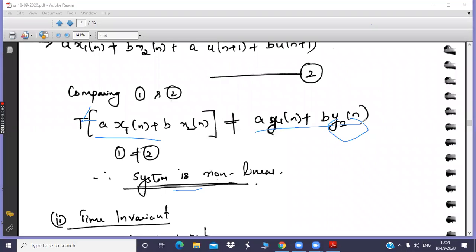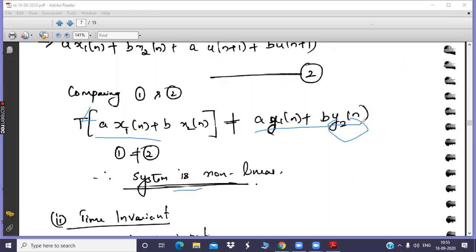Before starting the next class, you need to read that linearity property. Linearity property is very much important for you. There will be some confusions while doing the problems. If you know the theory concept very well, then only you'll be able to pick up this. I repeat once again, the two equations should be equal to each other.